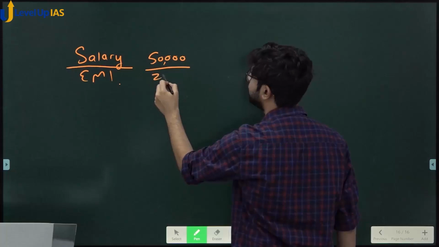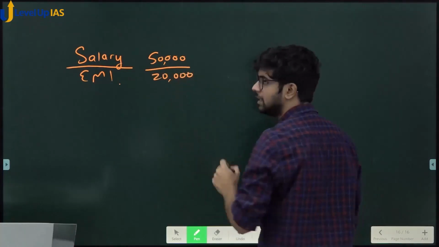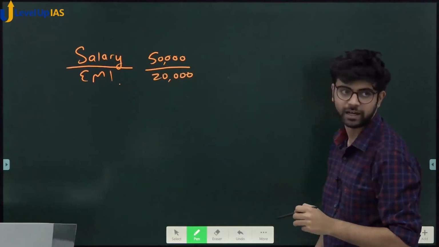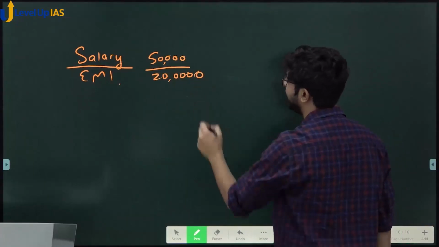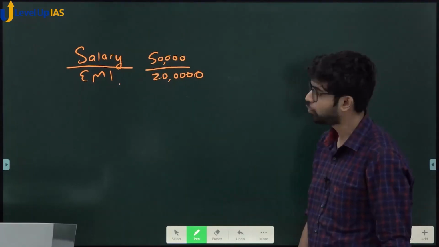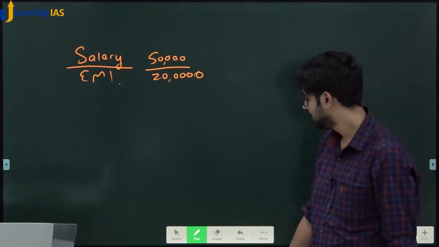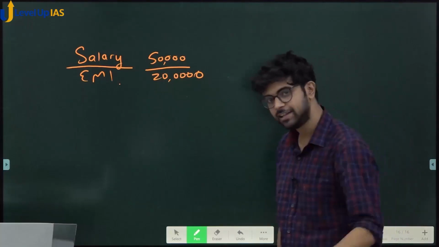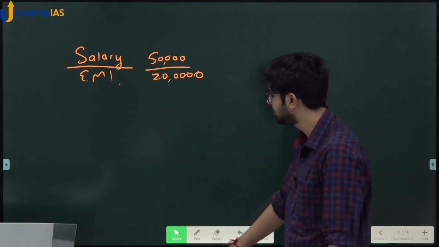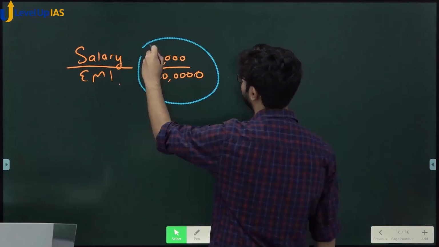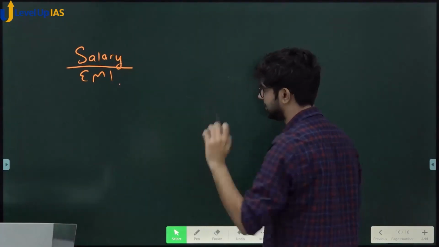Your monthly EMI is 20,000. Okay? The ratio is 2.5. Let's say your monthly EMI is 2 lakh. Then what happens? So higher is better. Do you agree with this? Does everyone agree? If everyone agrees, then you have understood two concepts of finance.